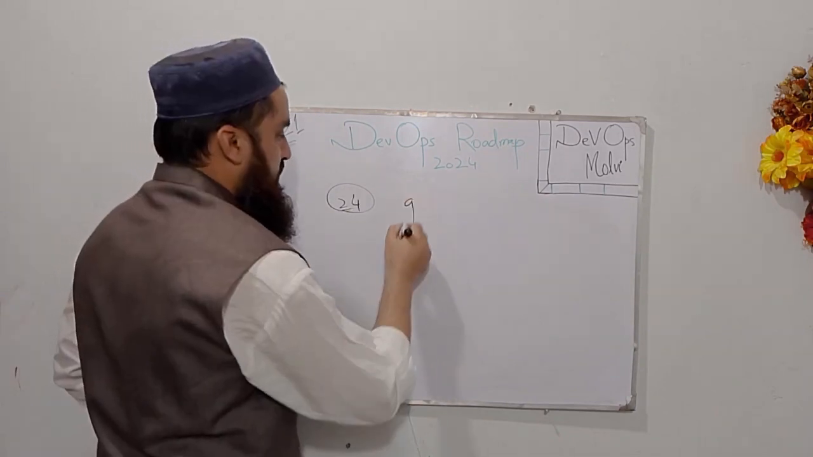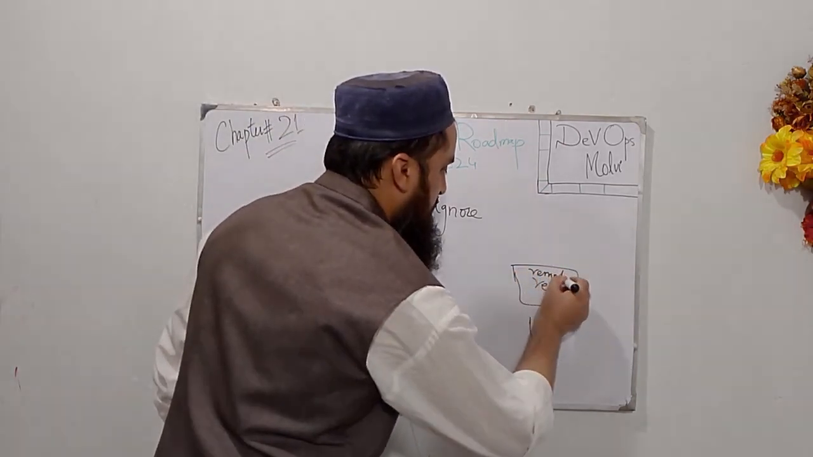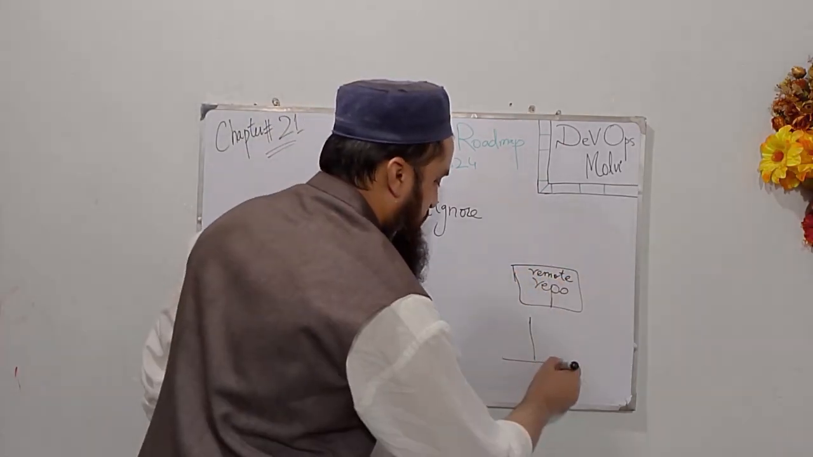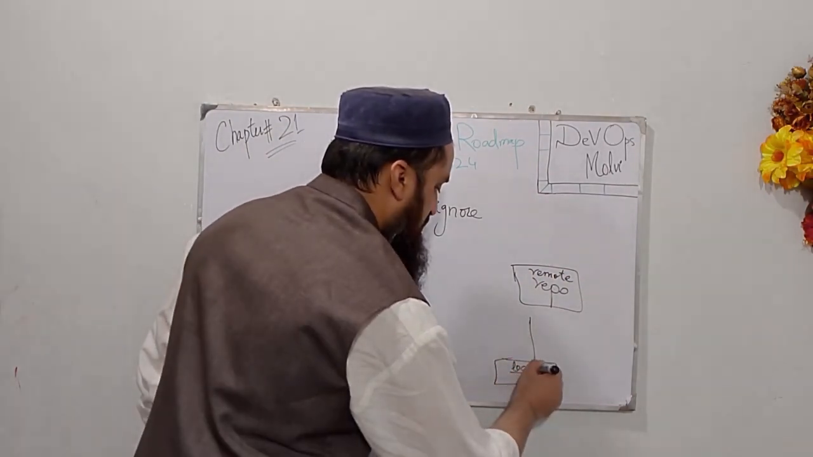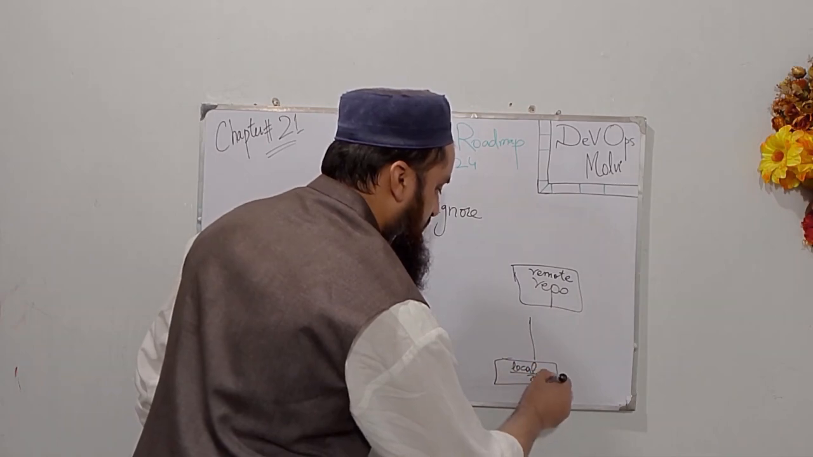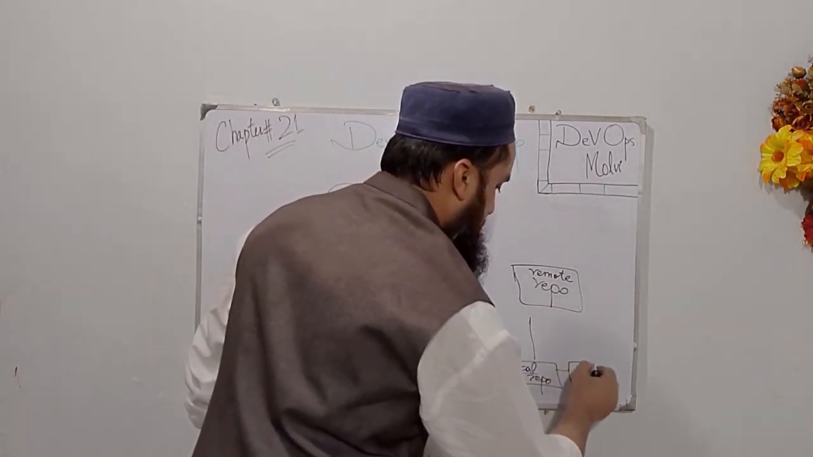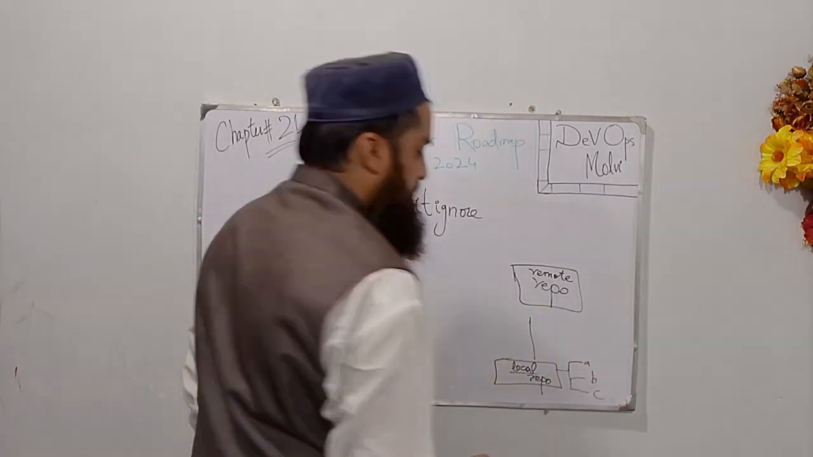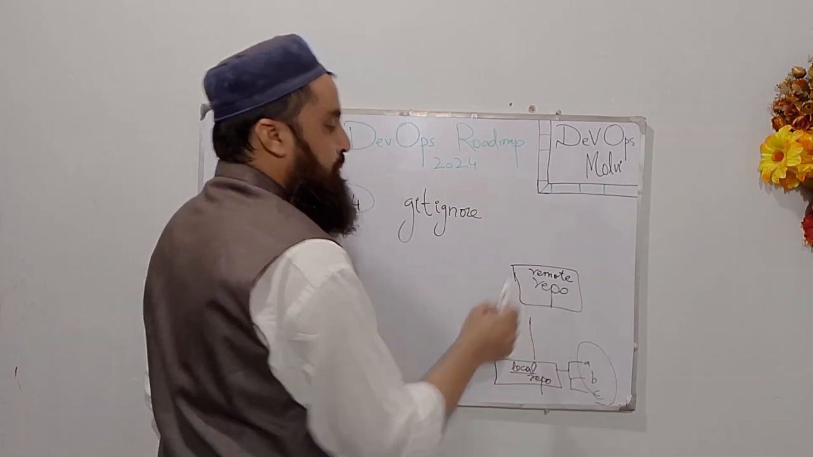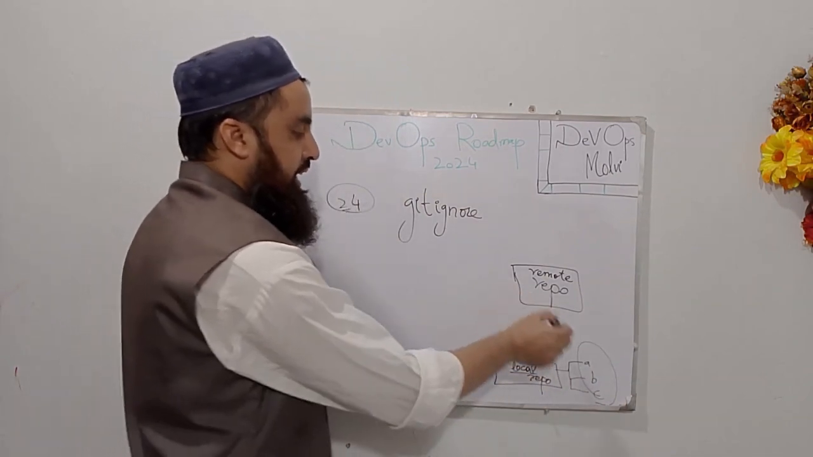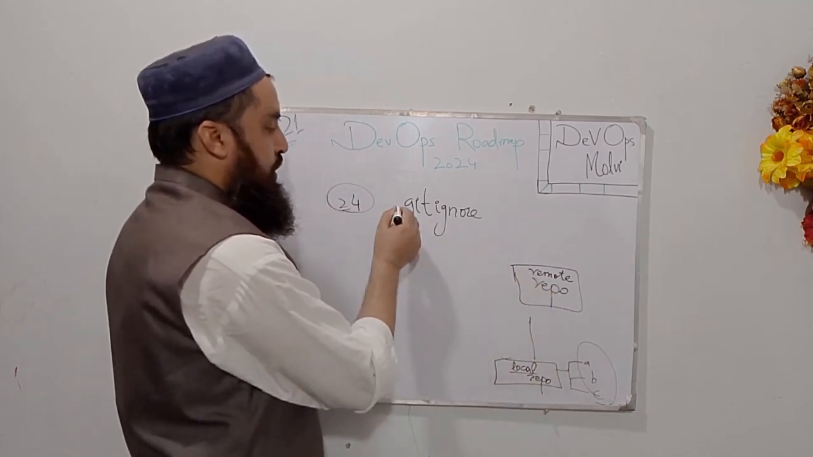The 24th term is git ignore. For instance, this is my remote repository and I'm working on my VM. This is my local repository, local repo, and it contains a number of folders, folder A, B, and C, directories. I don't want these directories to be pushed to my remote repository. So I can add those directories that I don't want to be pushed in .gitignore.